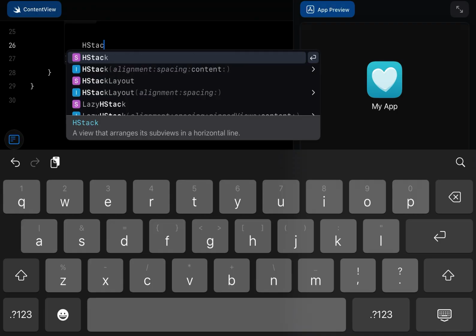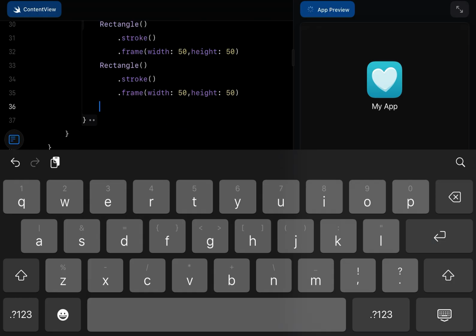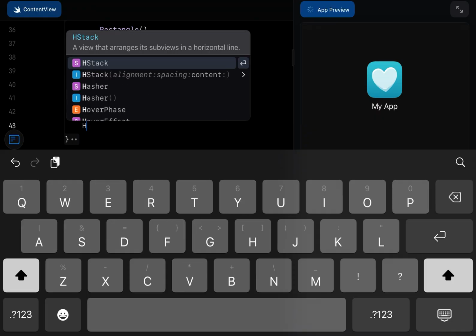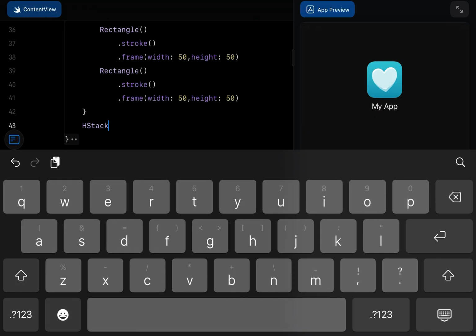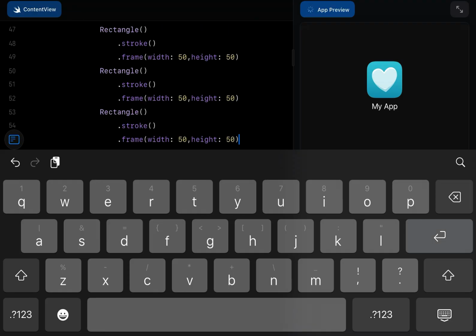Then I'll put in rectangle. I'll put in dot frame width 50 and height 50. Copy it, then keep pasting it 5 times. And 5. Then we'll make another H stack. One, 2, 3, 4, 5.